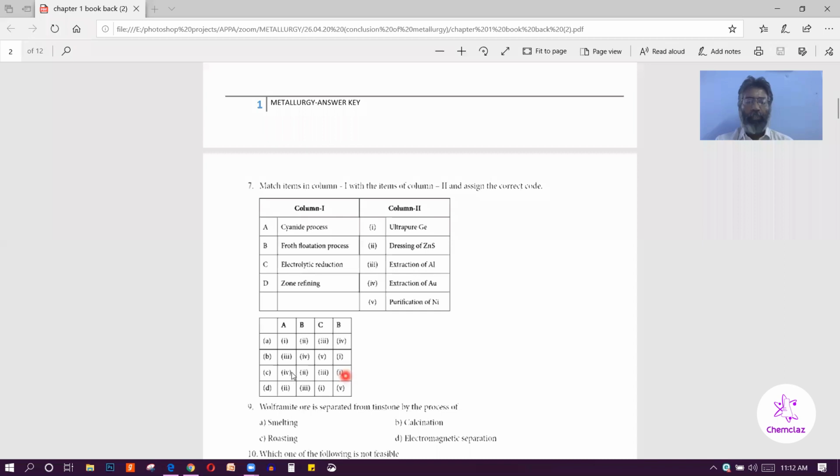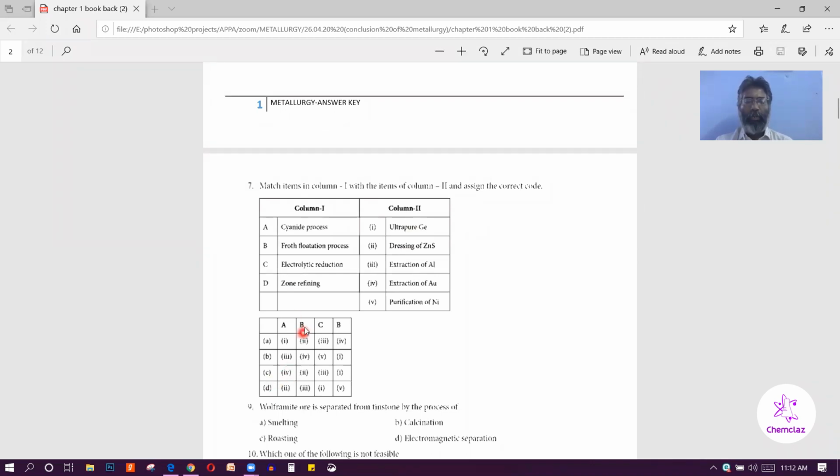If the first option is matched in more than one, then you have to go for the second match. If that also matches, then you have to go for the third one. Up to the fourth one you have to check. So froth flotation process, sulfide ore, so B2. Then electrolytic reduction, third one, extraction of aluminium. Then D, zone refining, ultra pure germanium. So the correct answer is C.